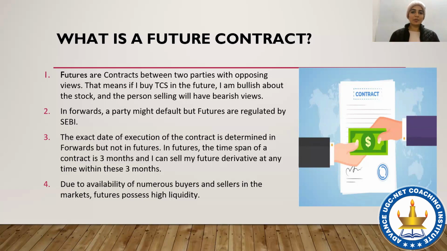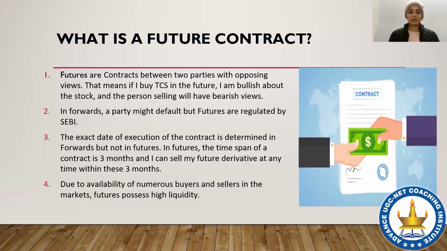So future contracts are between two parties with opposing views. The same goes with the forward contract also. If I buy TCS in the future, I am bullish about the stock and the person selling will have bearish views. If you are buying a future of a particular stock, it means you are bullish about it. You think that the prices will go up, and when they go up, you will sell it. And the person selling will have bearish views. They think that the price will go down.